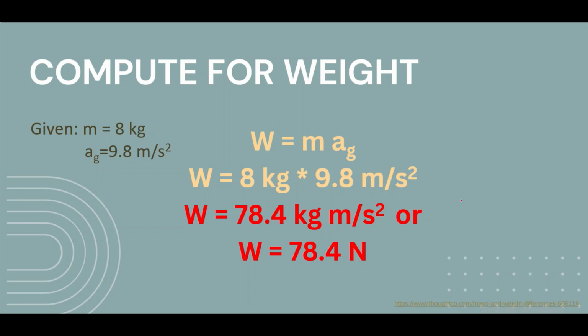If you want to compute your weight on the surface of the earth, whatever your mass is, let's say you are weighing 40 kilograms, you just multiply it by 9.8 meters per second squared. That will be your weight on the surface of the earth.